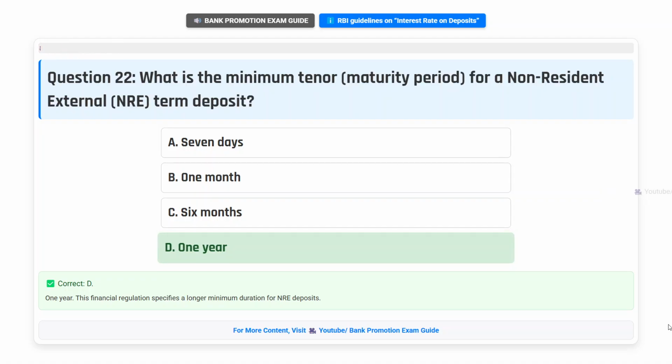Correct answer D. 1 year. This financial regulation specifies a longer minimum duration for NRE deposits.